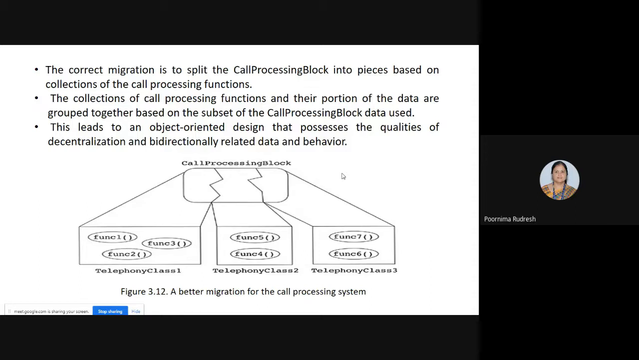This is the better solution when compared to the previous design. See here, the call processing block itself is divided into pieces, and the number of pieces is based on the number of call processing functions.